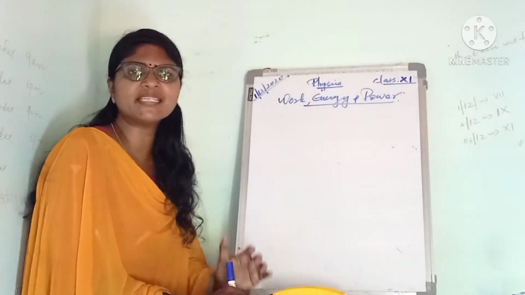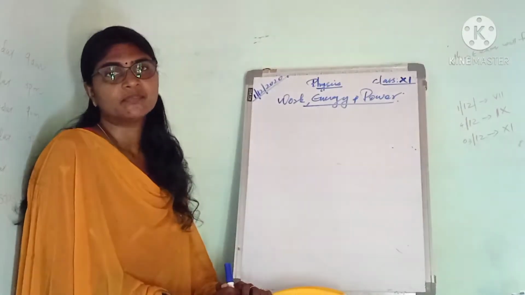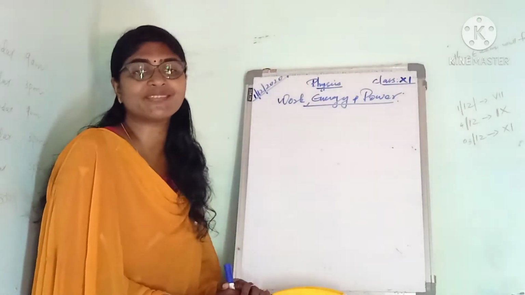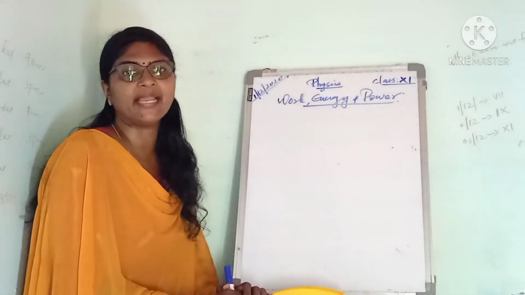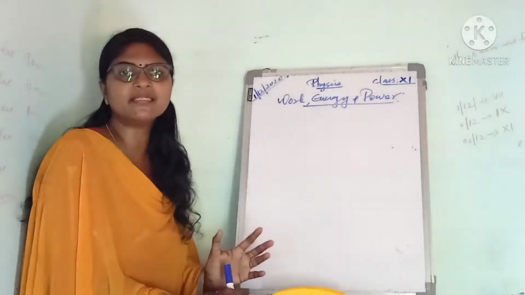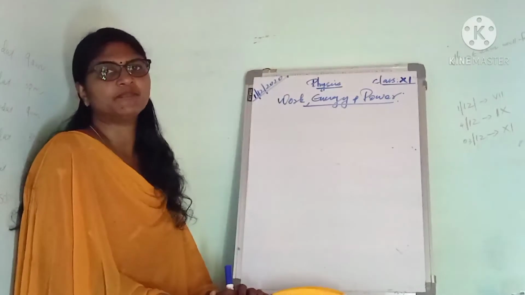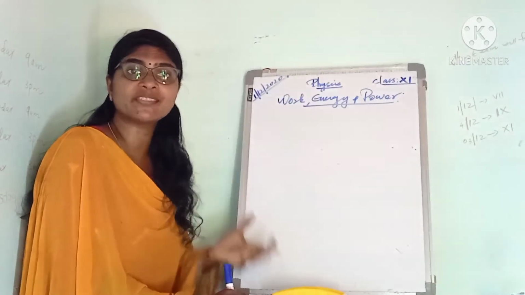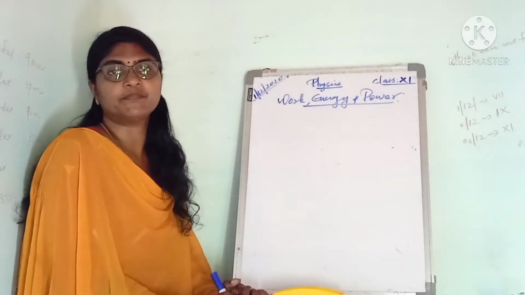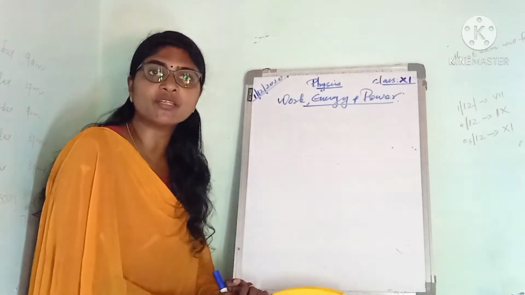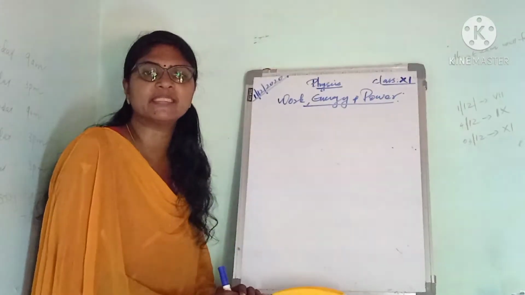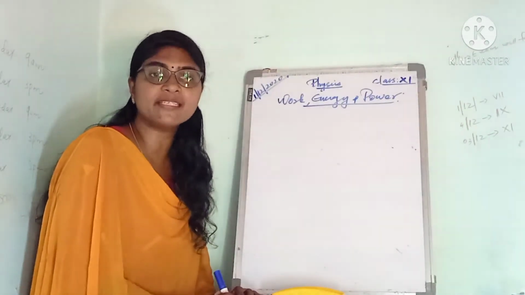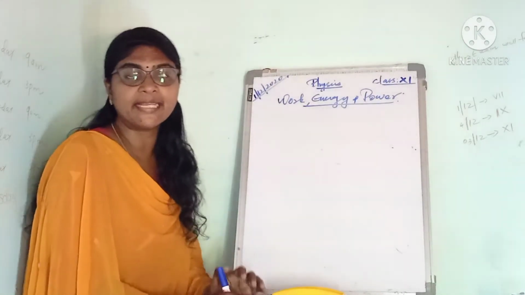We see that all are doing work. We may say that all are doing work, but interestingly, in terms of science, they are not doing any work at all. Even though they are studying up to 12 o'clock, in terms of science, they are not doing any work. So the meaning of work in science is different from the meaning that we use in our day-to-day life. Listen, the meaning of work in science is different from the meaning in everyday life.